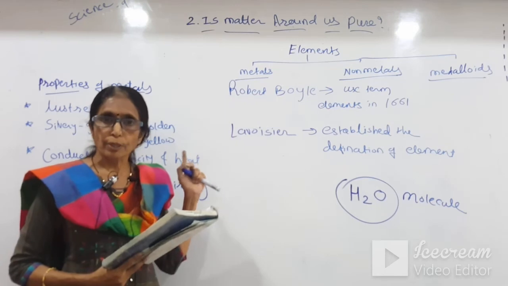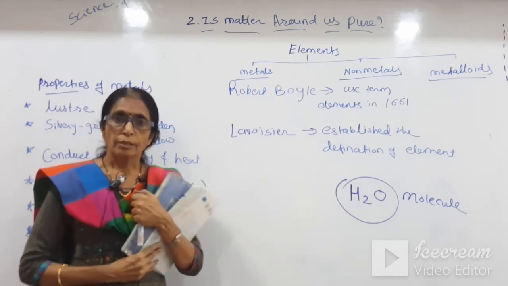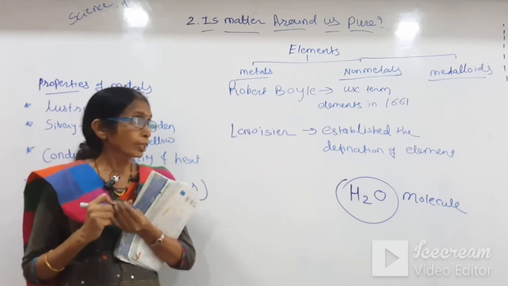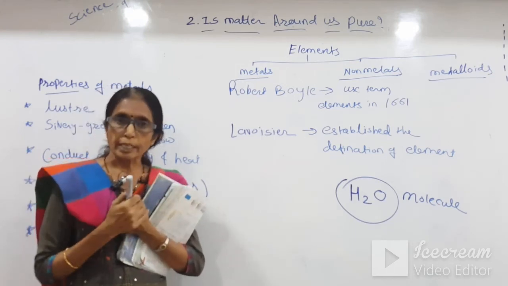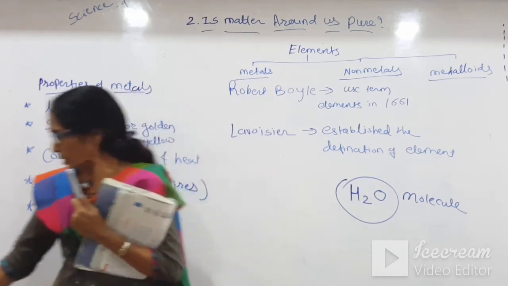So these are the properties of metals and non-metals. Students, in the next lecture we will also discuss metalloids and compounds, meaning pure substances.